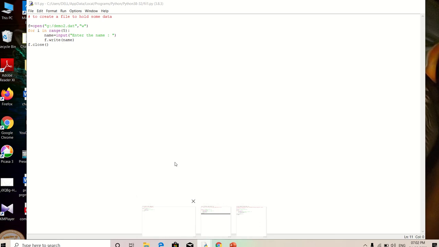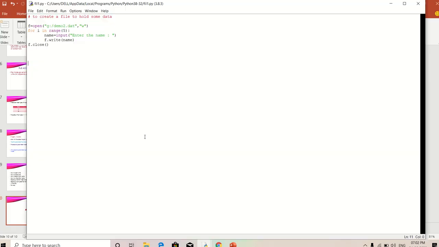And this is my first program. See here, to create a file to hold some data: f equal to open of, what is f? That is the file object name. Open of, we should mention two things, one for the location, another one for the mode. This is my location and this is my mode. Which mode am I using here? W mode I am using.